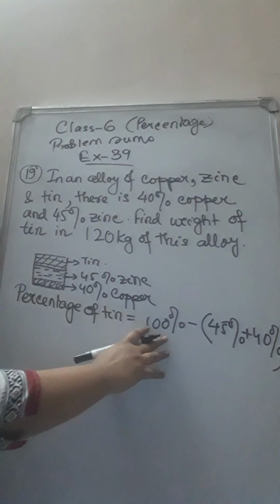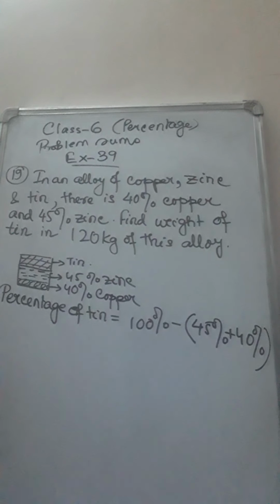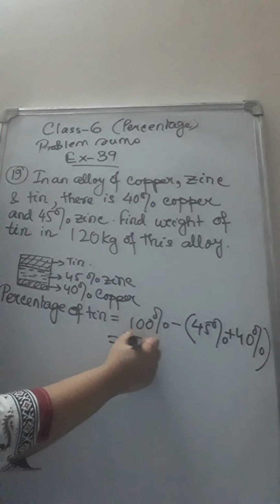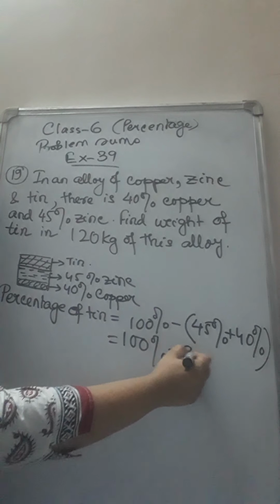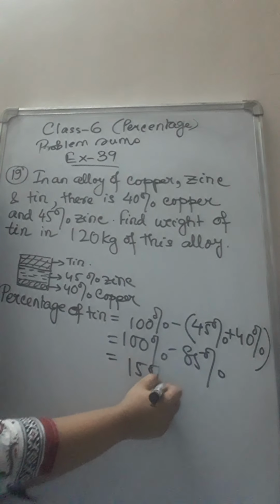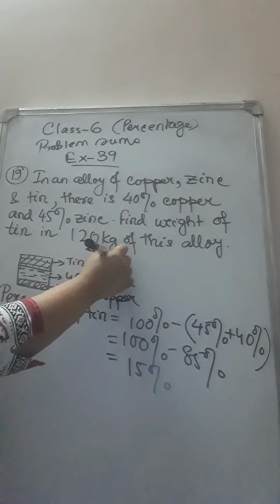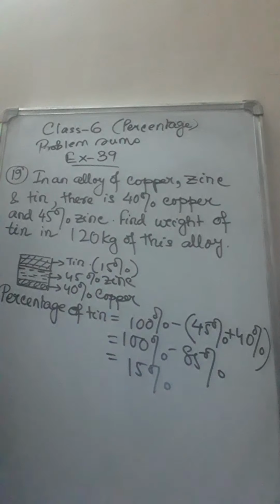Percentage of tin will be equal to 100% minus (45 plus 40). So it is only 15%. So tin present in the alloy is 15%.